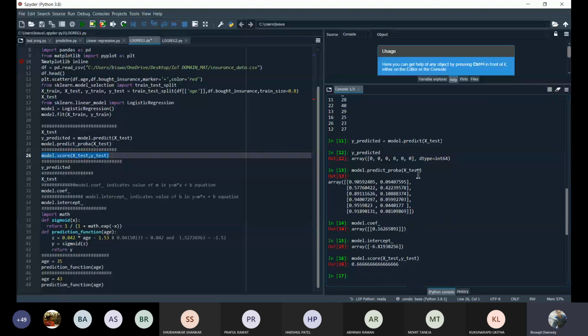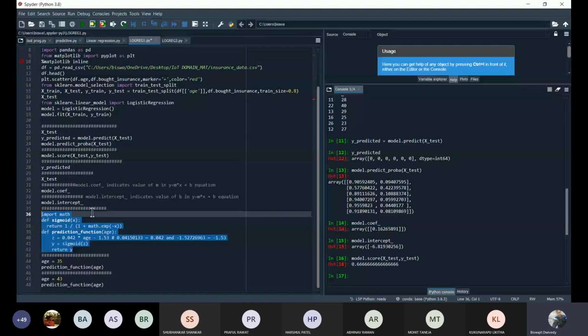So these are the things which we can directly do by using the scikit-learn library. And now let us compare by directly writing the code. If I'm directly writing the code, meaning whatever mathematical functions or equations I have shown you in my PPT, if I directly implement that, whether it is able to predict correctly or not, we are going to verify right now.